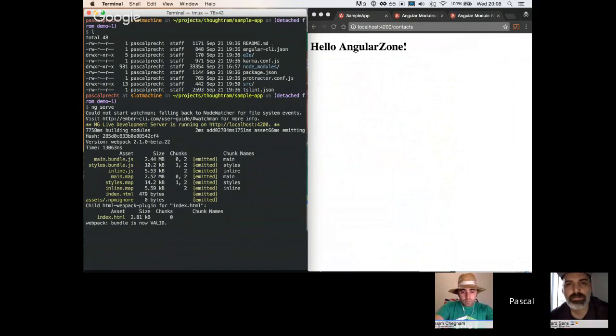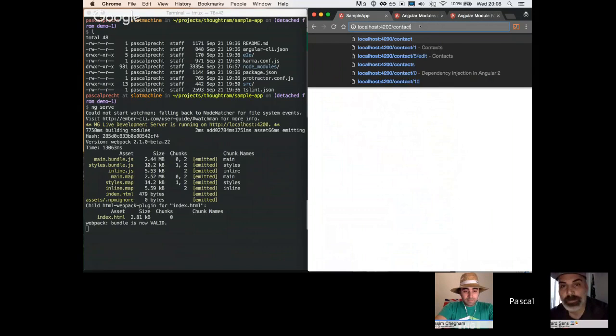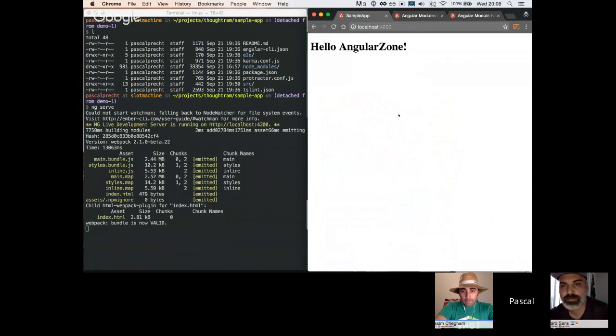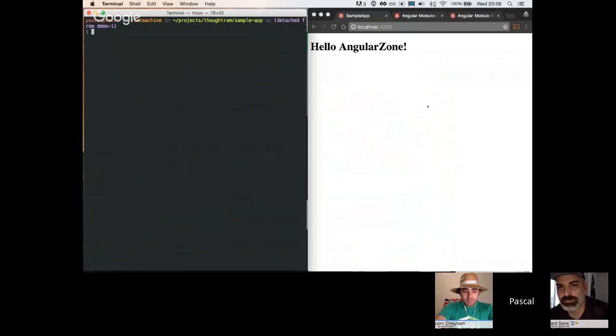Angular CLI does a very good job in optimizing your code, and you probably want to take a look at that. Shout out to the Angular CLI team. Definitely. Shout out to Angular CLI and to everyone who's helping out on that. Webpack team also. Yes. So once you've started your Angular application from Angular CLI, it spins up a web server on localhost 4200, and I can open that, and then you see there's the application, right? Hello, Angular Zone.